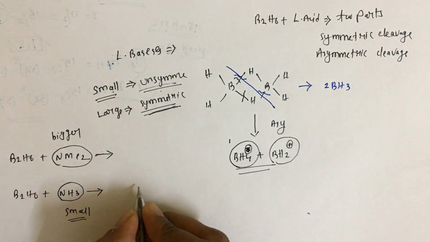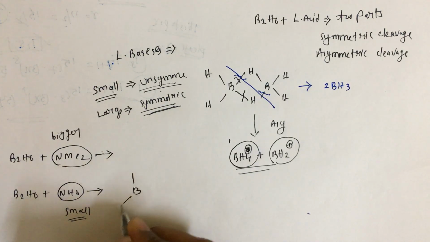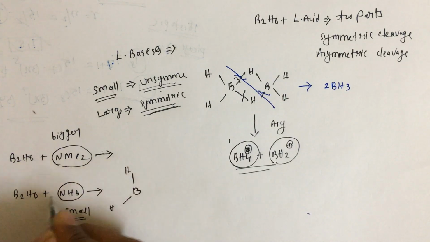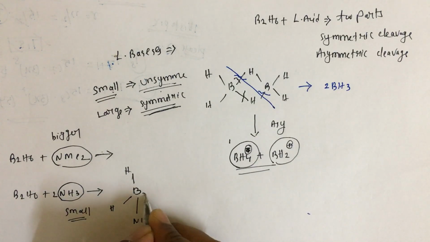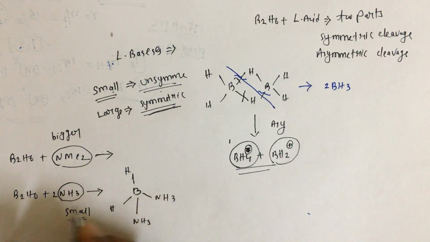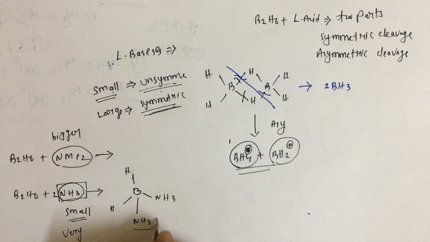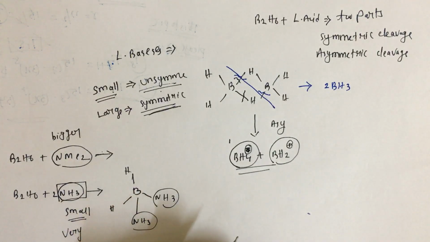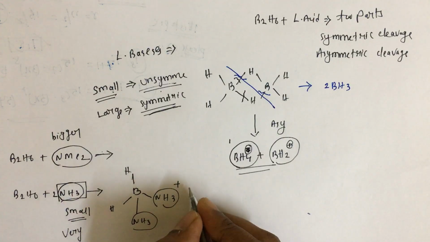So now we have BH2, and 2 moles of ammonia go and fit here. Since the size of the Lewis base is very small, 2 ammonia can accommodate inside.